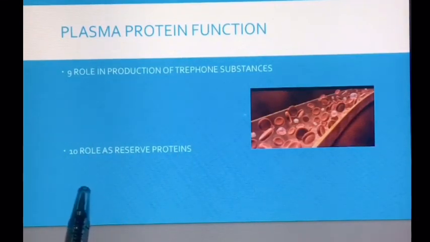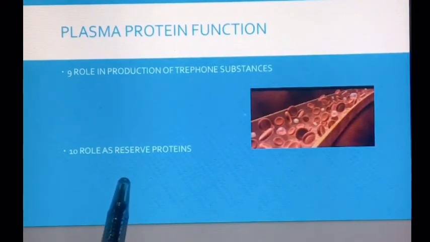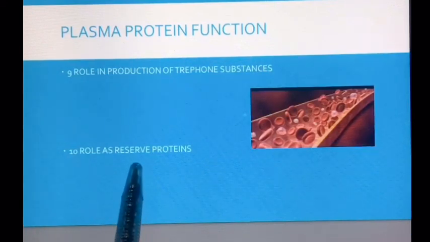The tenth function is role as reserve proteins. During fasting or inadequate food intake or inadequate protein intake, the plasma proteins are utilized by the body tissues as the last source of energy. Because of this, the plasma proteins are known as reserve proteins.